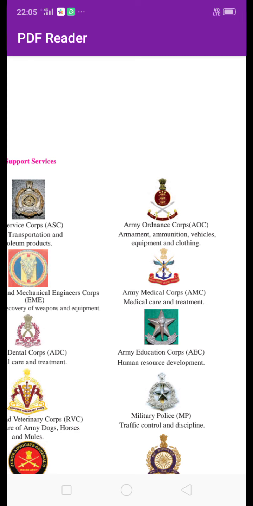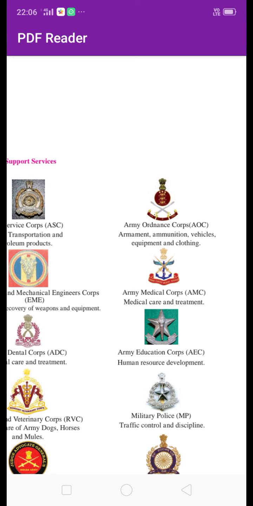Then next is Remount and Veterinary Corps, RVC. The work of this unit is medical care of army dogs, horses and mules. Mules are also animals like horses. There is a department for this: if army dogs, horses and mules need medical care, the department takes care of these animals.